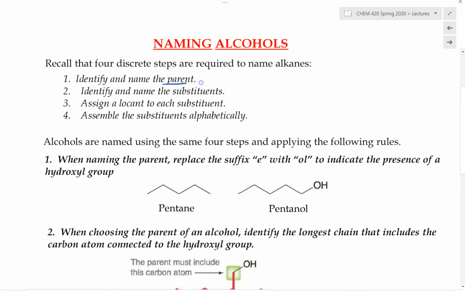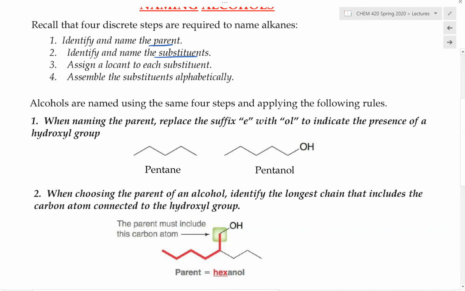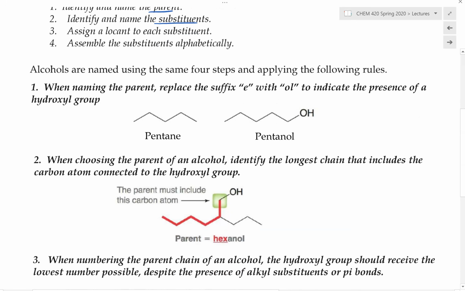First, name the parent. Then name the substituents, then assign the locant numbers, and then list all of the substituents alphabetically. And so here are the additional steps that we would modify from the naming of alkanes to name the alcohol. When naming the parent chain, we replace the E in the alkane with the ending OL to indicate the presence of a hydroxy group. Now, we can call this a hydroxy group or a hydroxyl group. They both refer to the same thing.